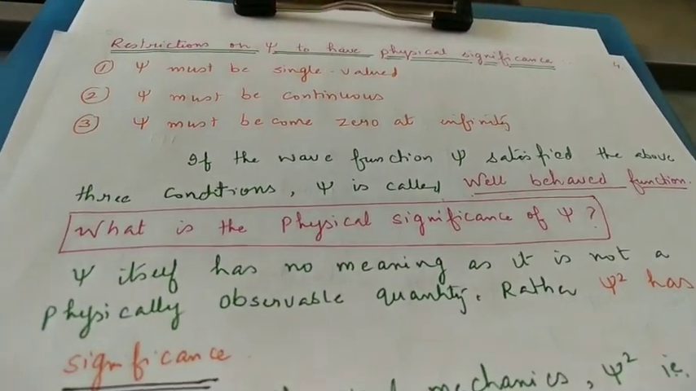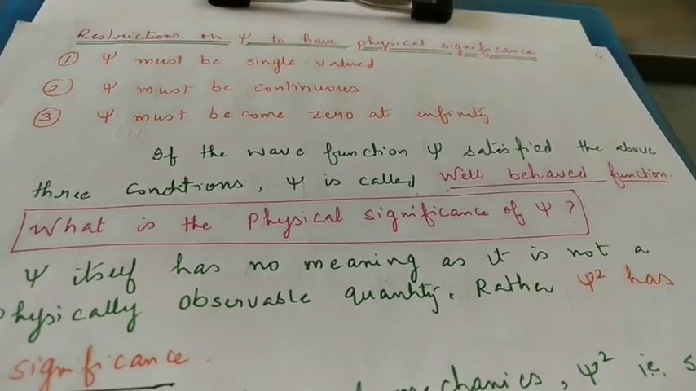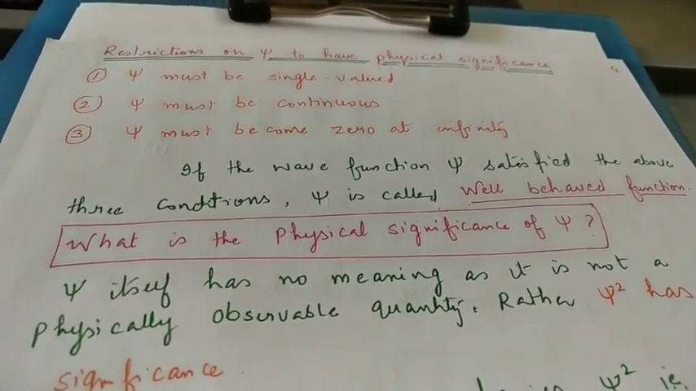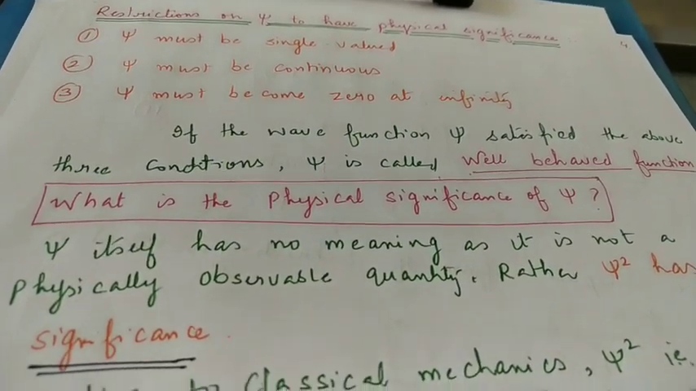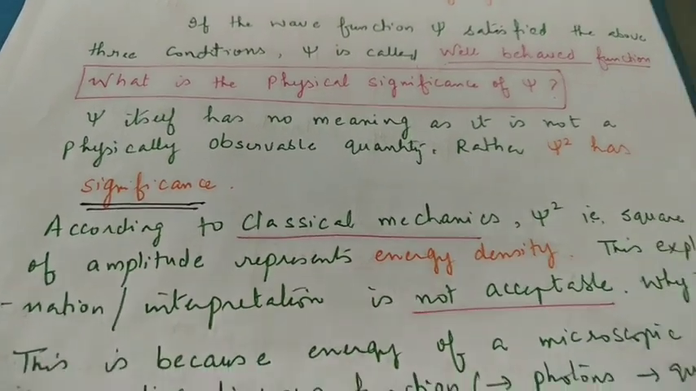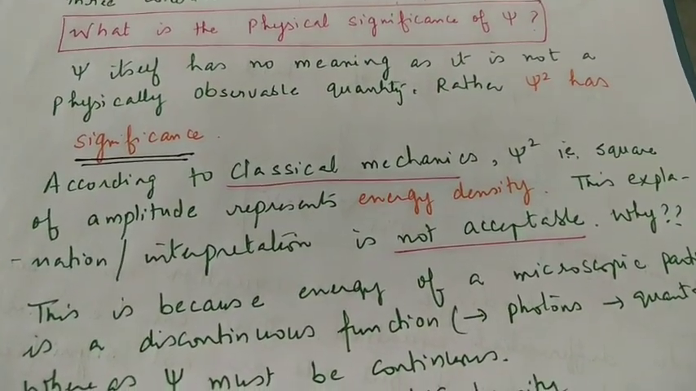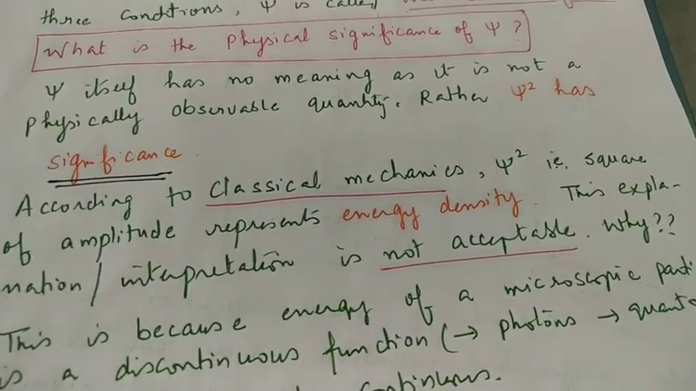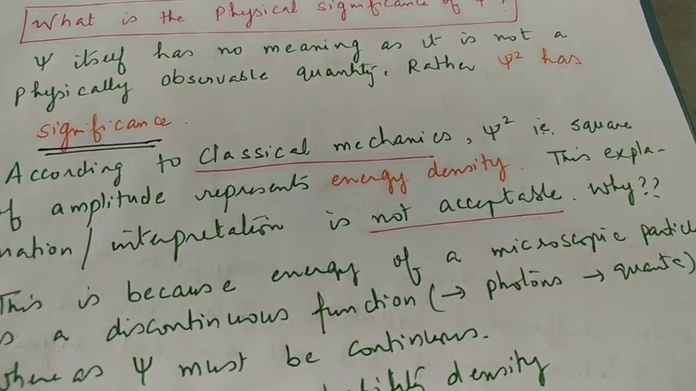Psi itself has no meaning. It is not a physically observable quantity. But when we multiply it by another psi, that is when we square it, it becomes psi square, and only then it has significance. According to classical mechanics, psi square is the square of amplitude, that means it represents the energy density. But this explanation is not acceptable.